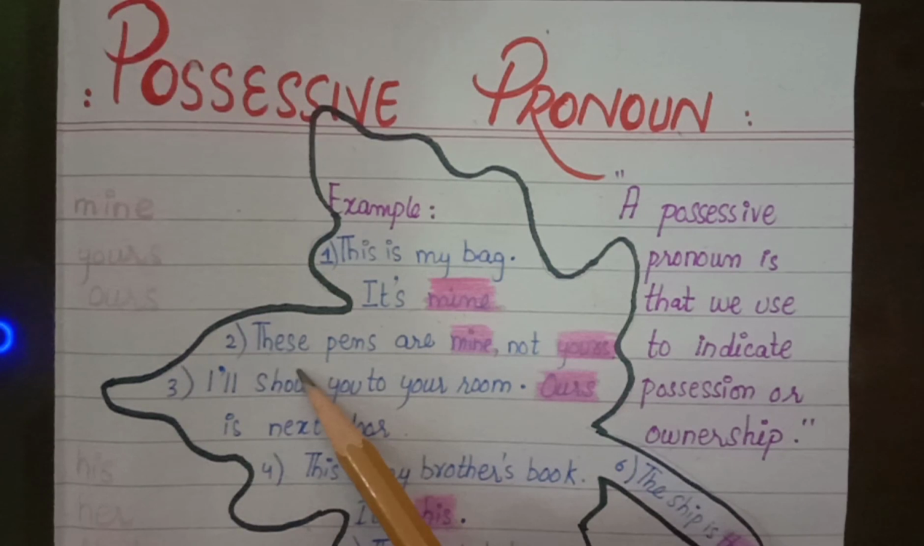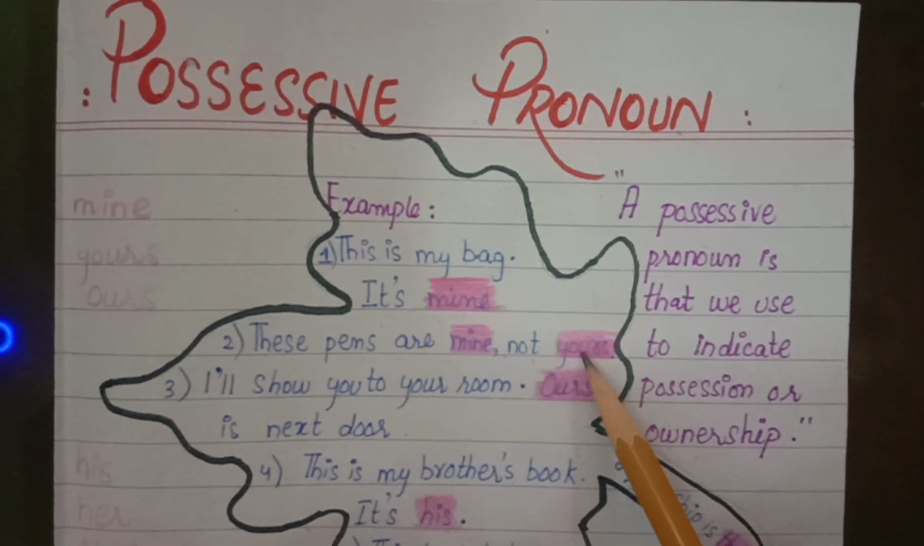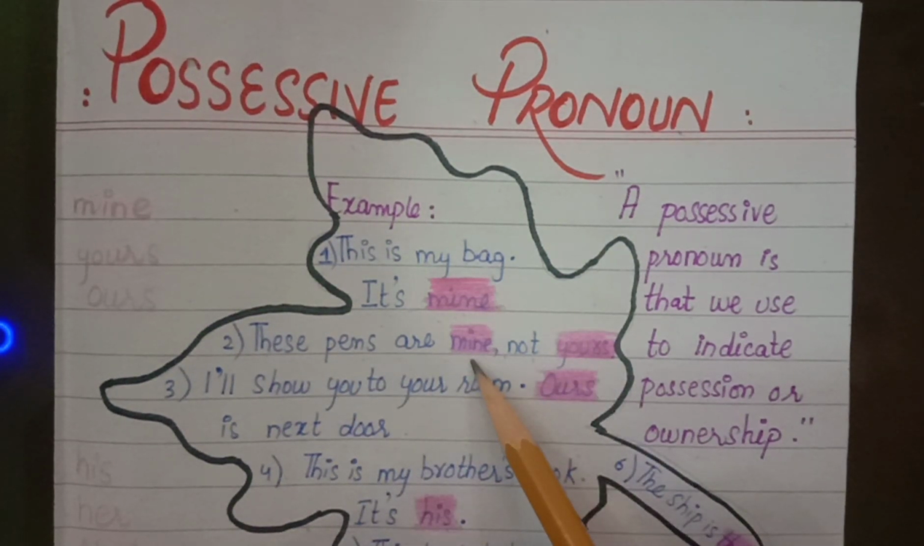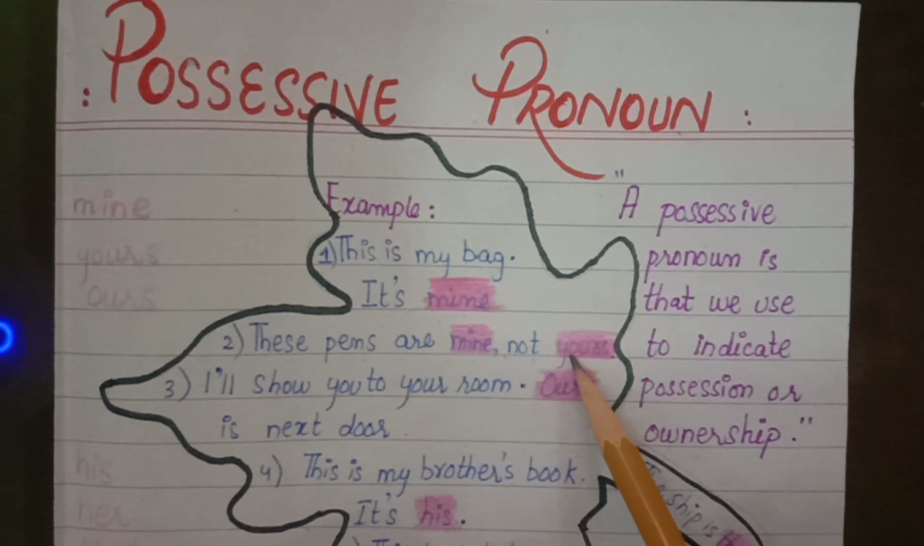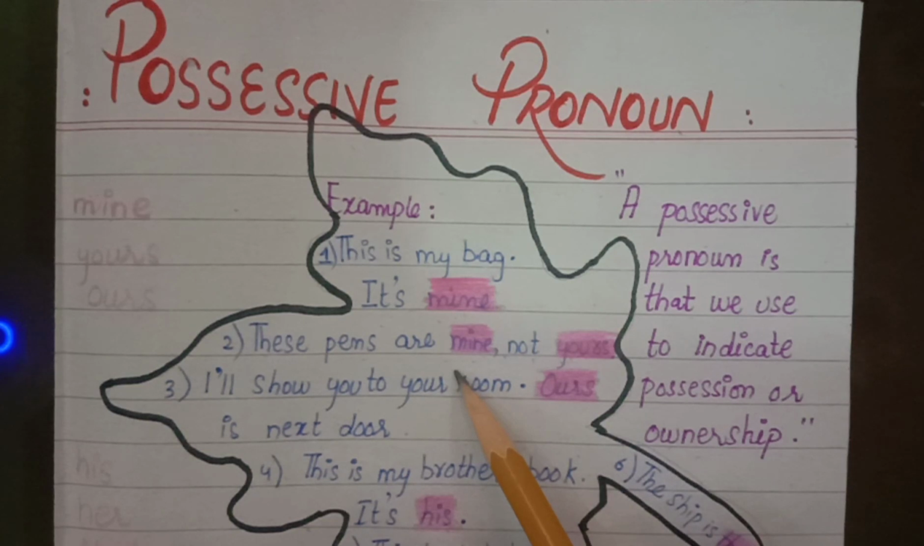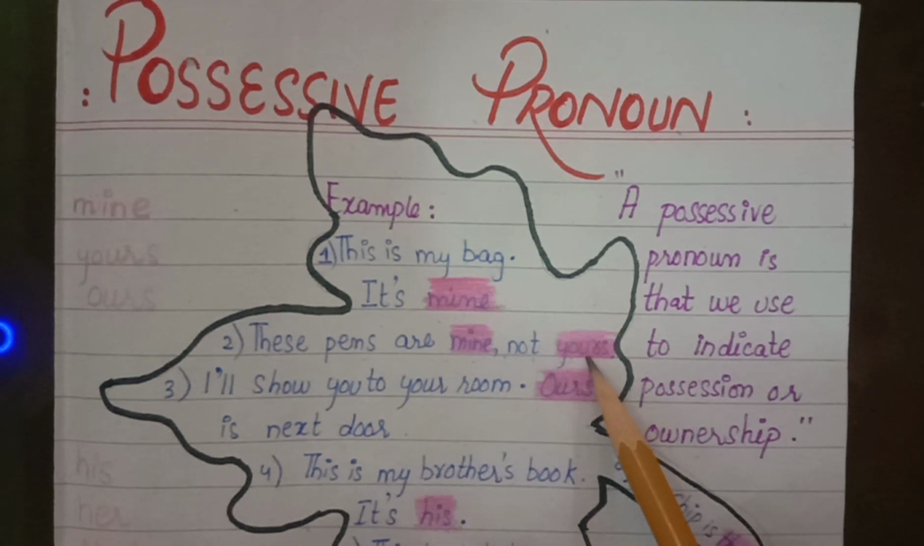Number two is, these pens are mine, not yours. So the mine we use is a possessive pronoun, and the word yours is a possessive pronoun which relates to a specific person, like mine for me, myself, and yours for you or yourself.